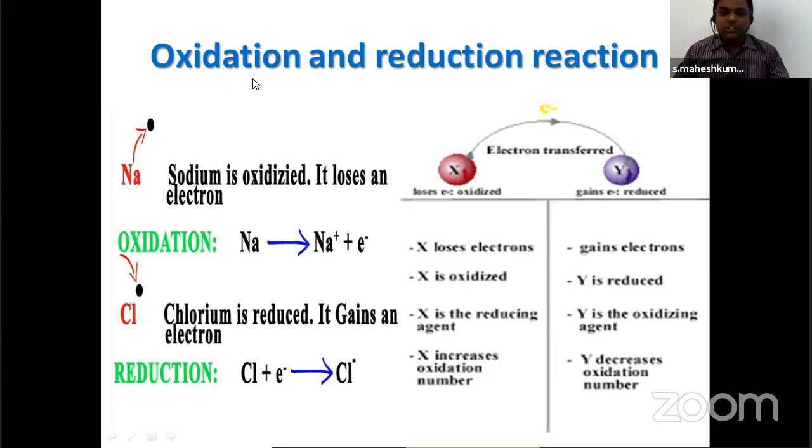Okay, understood? Oxidation means gaining oxygen, releasing electrons and protons. The molecule is called oxidized, and the process is called oxidation. The reduction process means gaining electrons and protons from another molecule. When a molecule receives electrons and protons, it is called reduced. The process is called reduction.